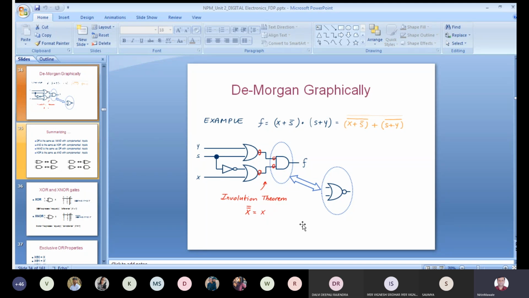But while drawing the circuits by using NOR or NAND, you should go for only a single type of gate, not even a NOT gate is permissible, not even an AND gate is permissible. So a single gate you have to use, a single IC you have to use. So you can go for NOR, and that too for only POS realization, and you can go for NAND, that too for only which realization? SOP realization. Getting this?